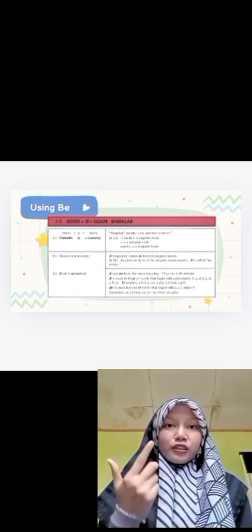They are A, I, U, E, O. Remember? A, I, U, E, O. You have to always remember these vowels. The other letters are consonants, like B, C, D, and etc.